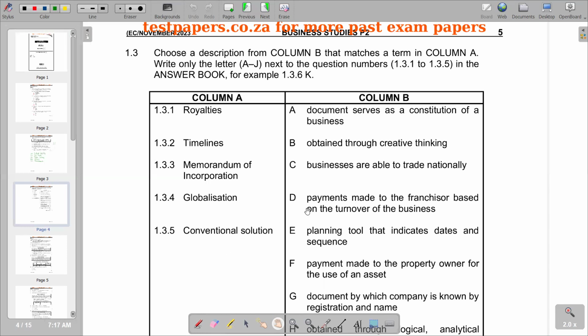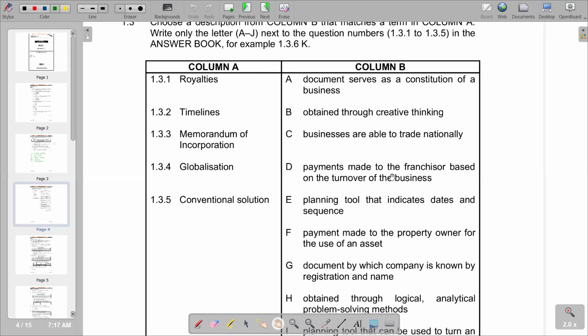We go, and we see that we have got D, which is saying payments made to the franchisor based on the turnover of the business. Basically, it's what we call royalties. So we have a D. And we've got timelines. I will check again in terms of timelines. We have got E, which is saying planning tool that indicates dates and sequence. We have E is the correct response that we have there.